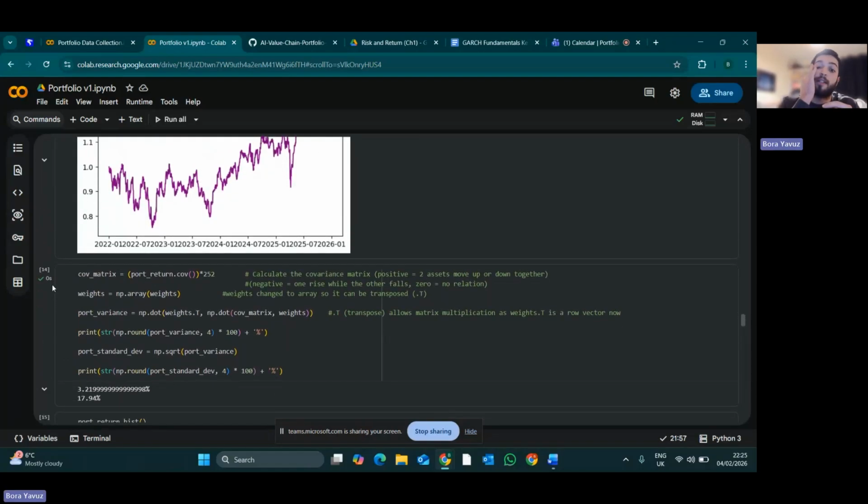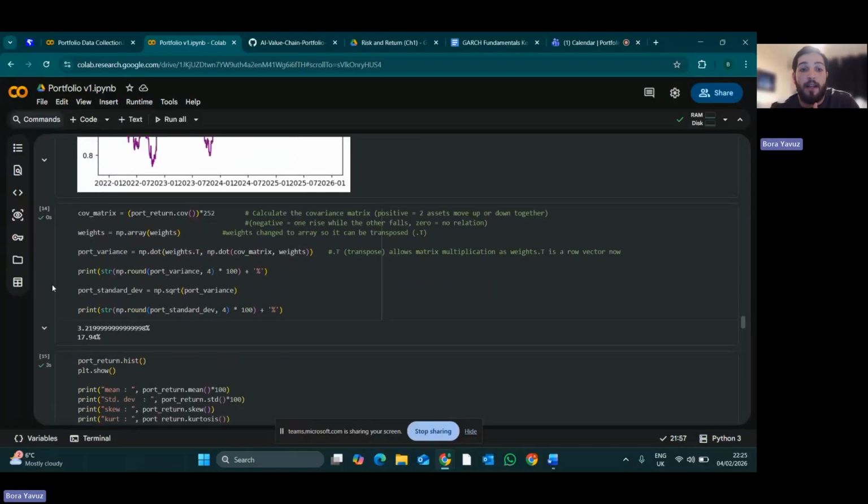So if it's positive, that means the two assets move in the same direction together. If it's negative, then one might increase or decrease while the other one increases or decreases, and they're constantly on a balancing scale. And if it's zero, there's no relation at all.